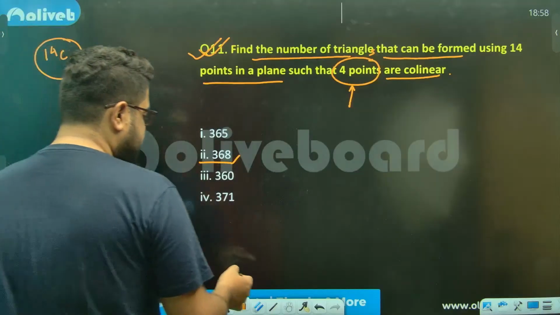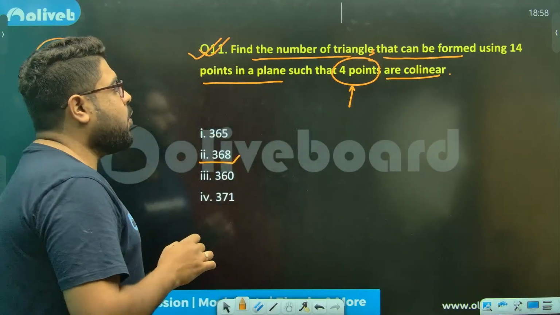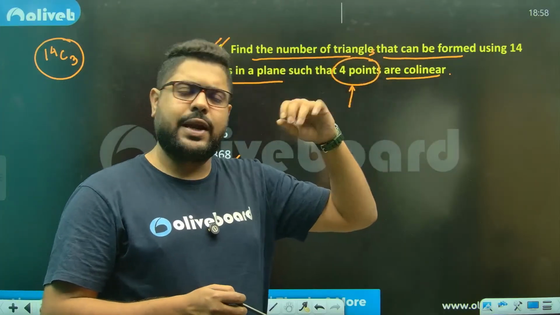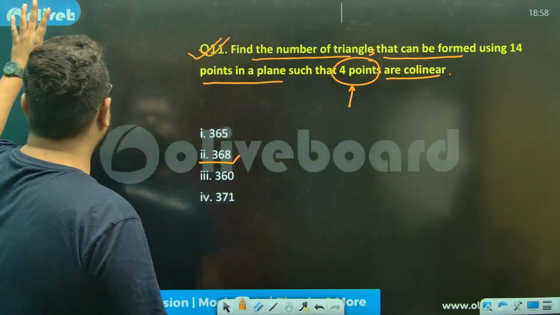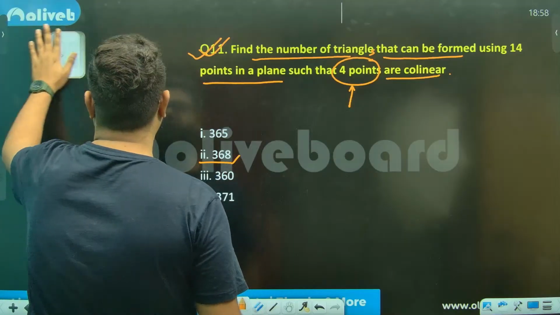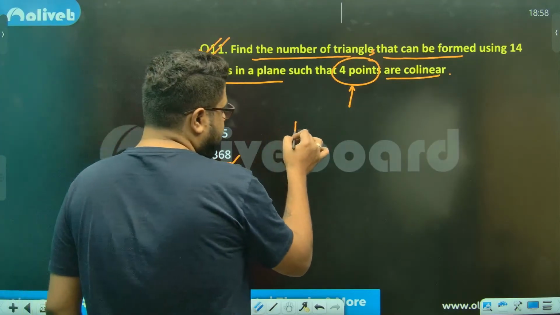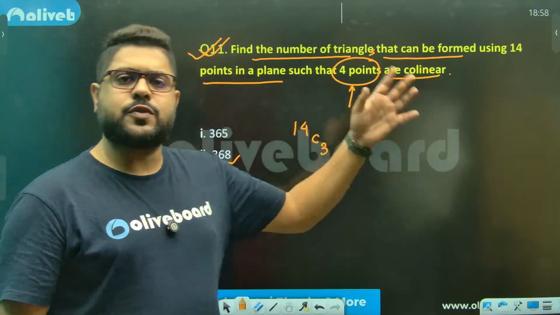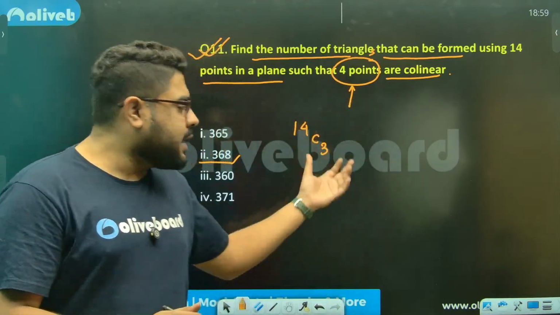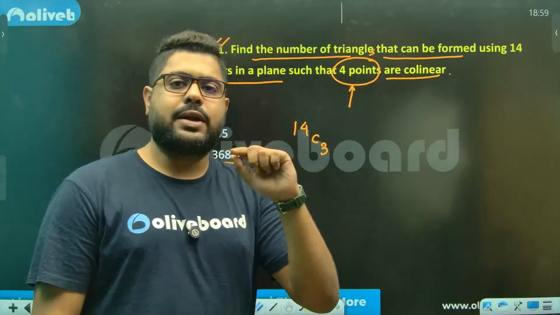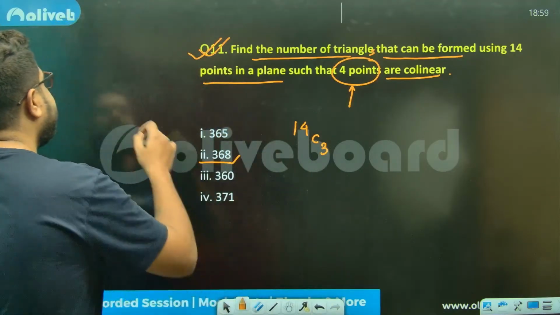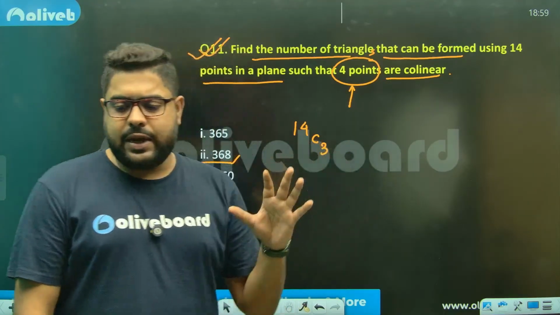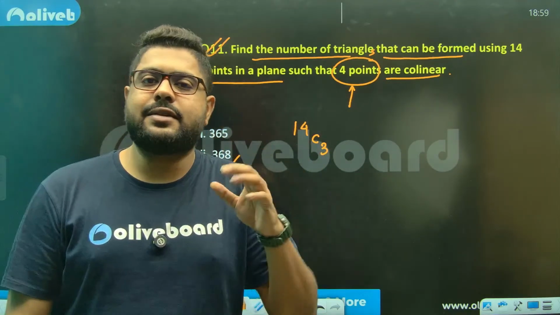Think like this. There are 14 points, out of which 4 points are collinear. Let's not take that into account. Let's take that nothing is collinear. Then how many triangles? Out of 14, let's take 3. Any 3 points out of those 14 will give you a triangle. But there will be something called degenerate triangles, which are like imaginary triangles.